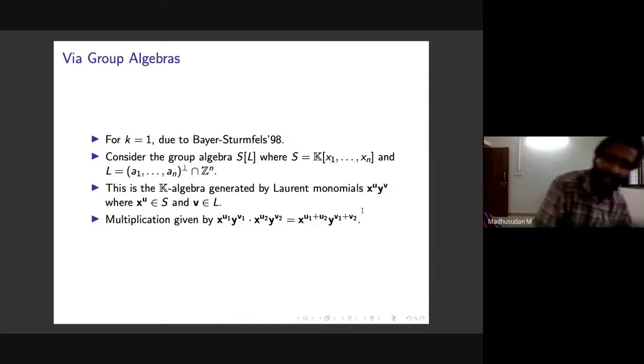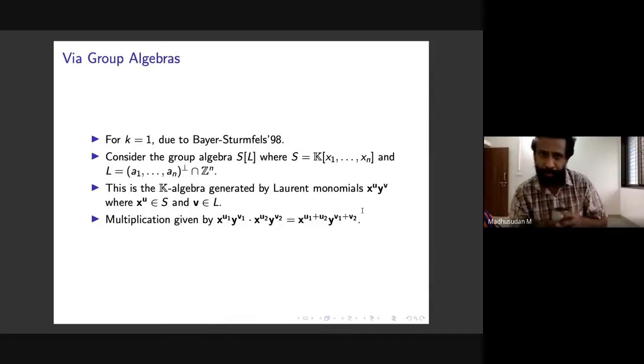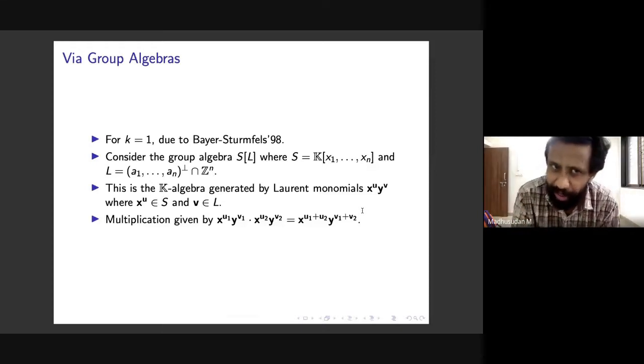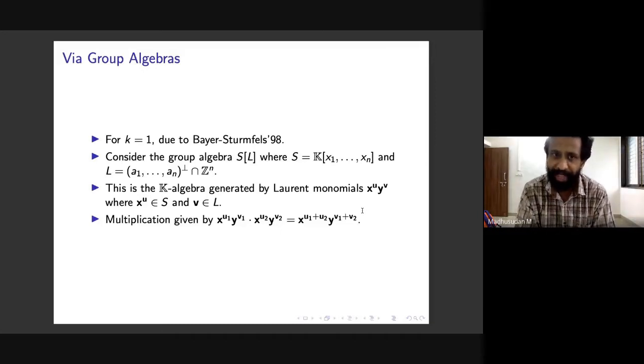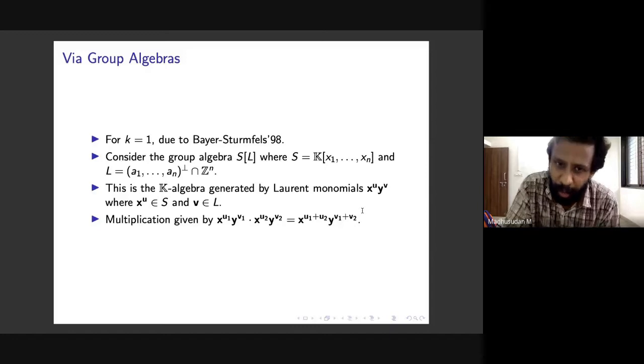So this generalization is through, we'll define certain modules, just like S mod I_L that we saw in the previous case. This is an S module, so we will define certain modules now which capture this information about the Frobenius numbers, but we will not directly look at S modules.